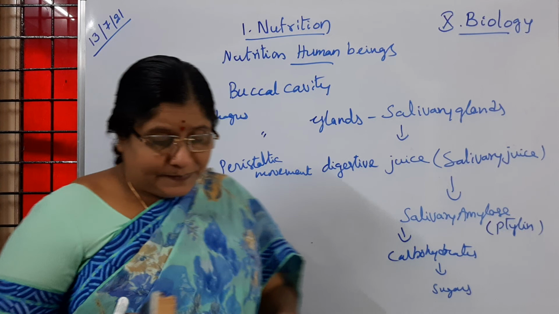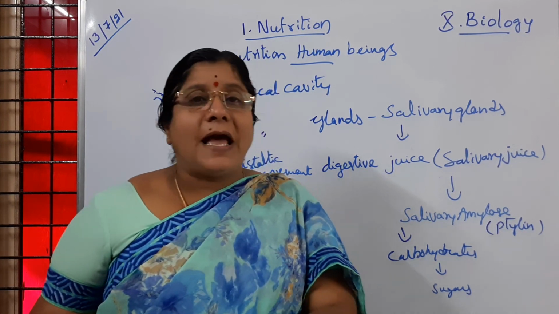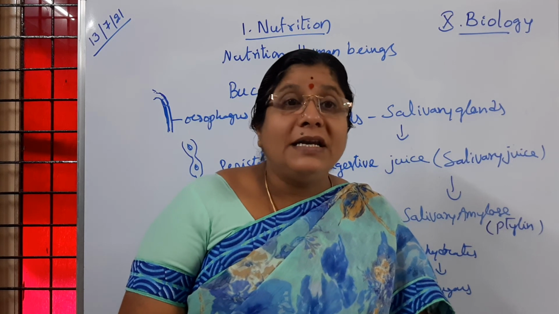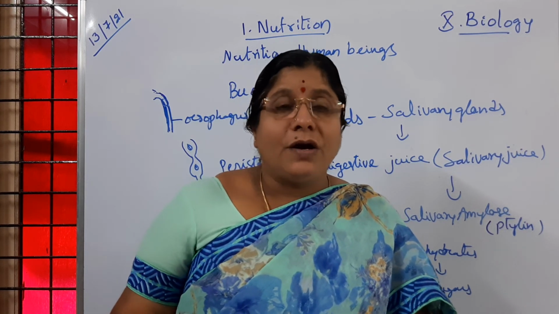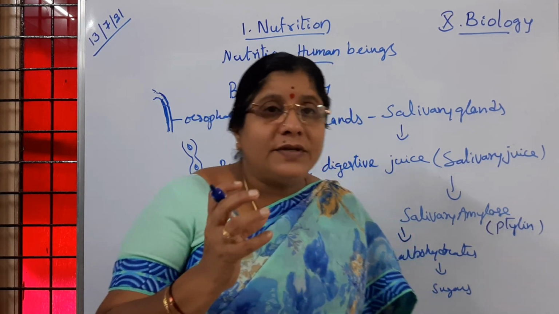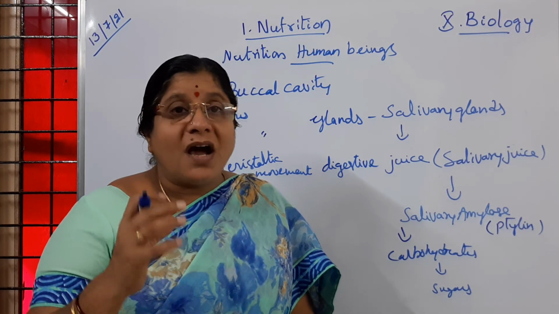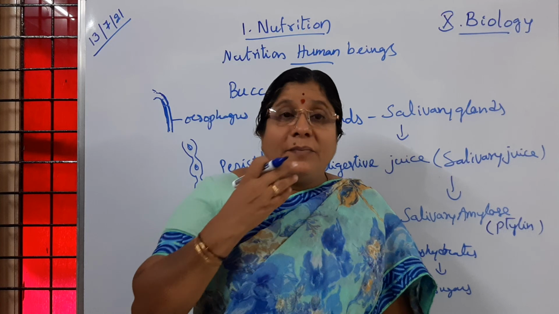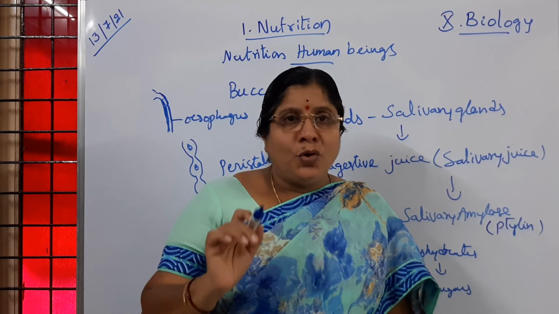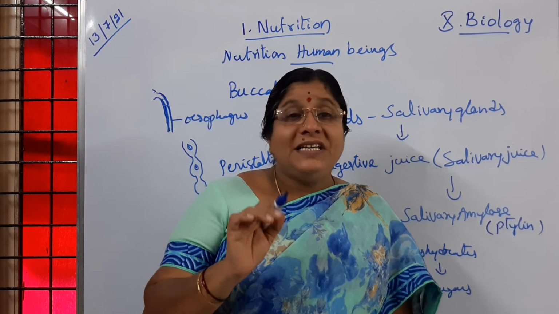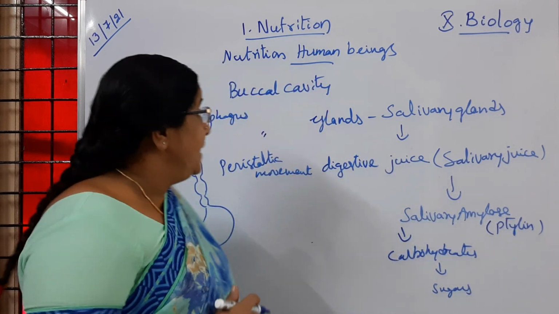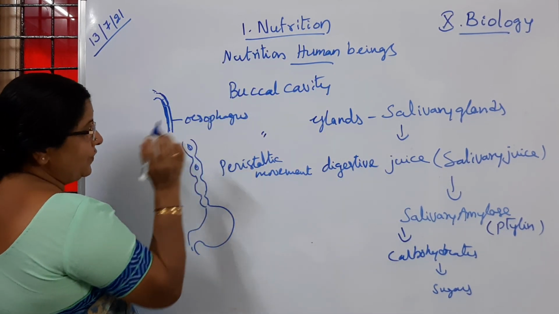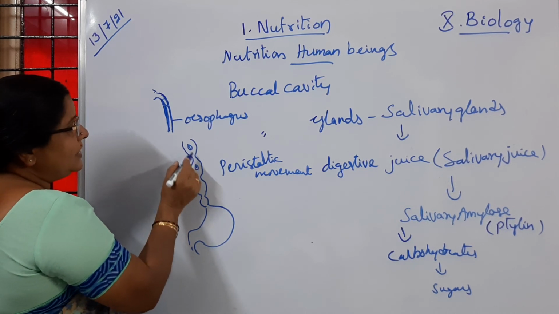So the changes which are happening in the stomach, you will learn. In the buccal cavity, you have learned: what do you call the soft mass which is formed after grinding or crushing the food in the buccal cavity? That is called the bolus. So the bolus easily enters into the stomach through the narrow tube which we call the esophagus. Is it clear to children? So a little quantity of food.